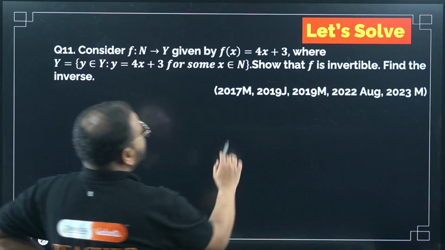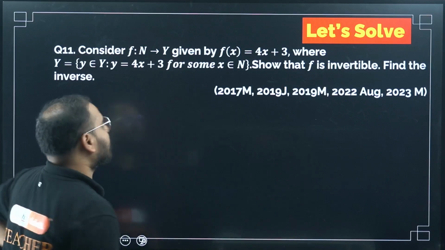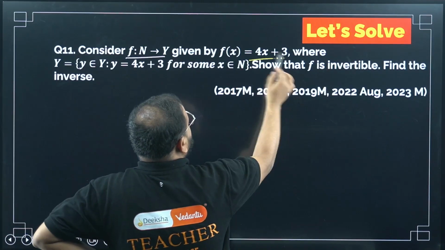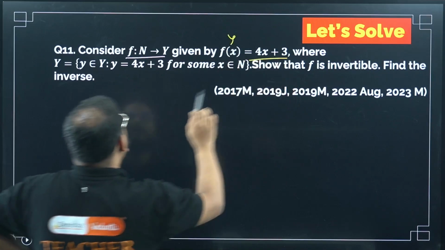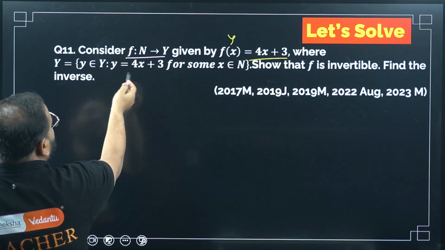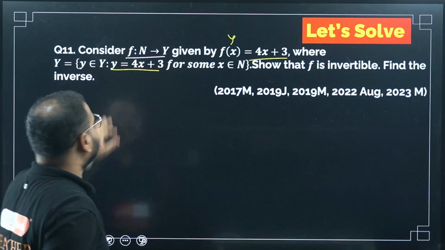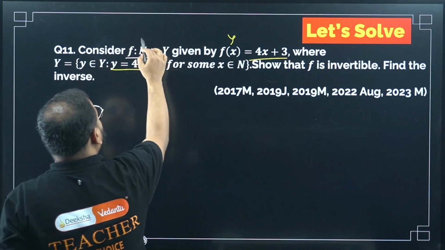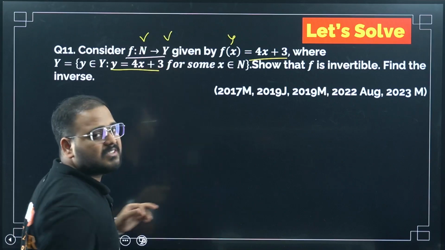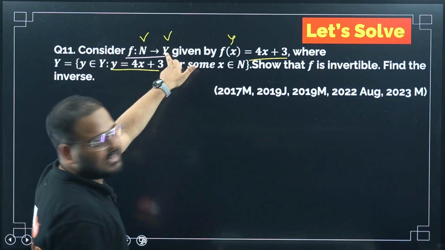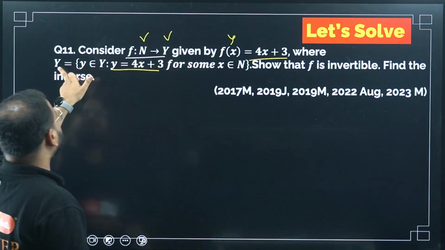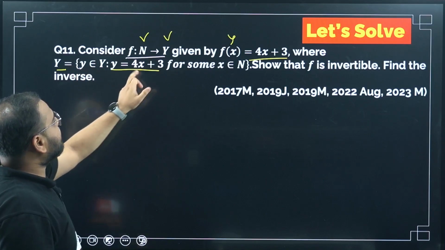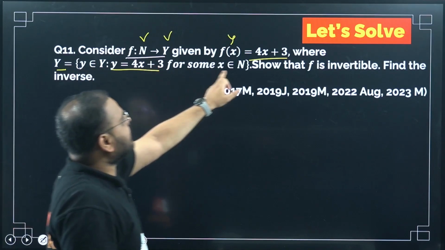You can see this has been asked so many times. The function is given as y equal to 4x plus 3, and this is my condition for y. What is the domain? Domain is natural numbers. But what is the range? Range is a set Y. And how is the set Y defined? Set Y is defined as elements y such that y is 4x plus 3 for some x a natural number.